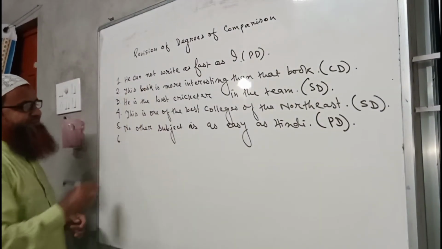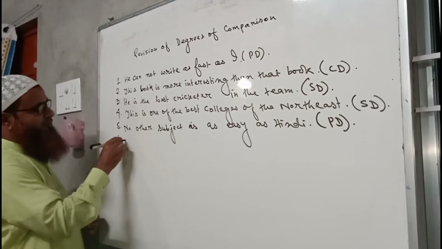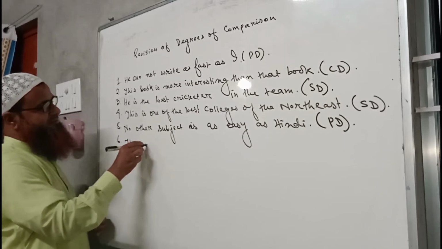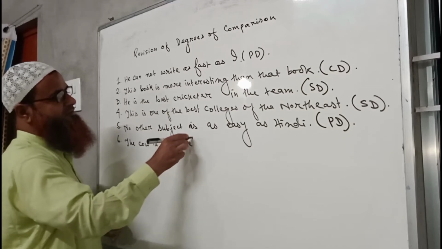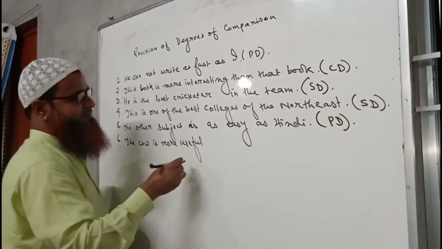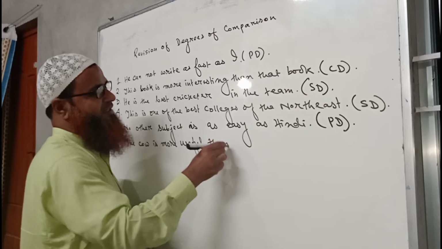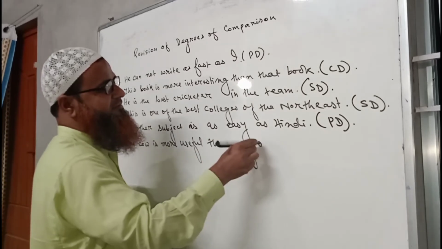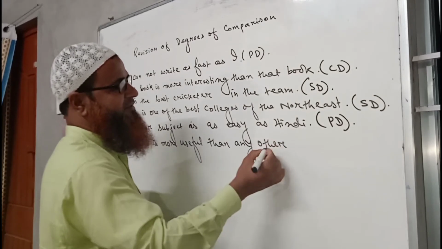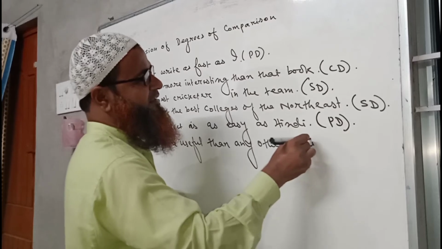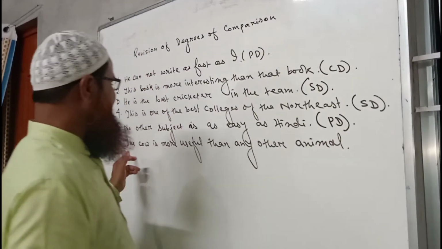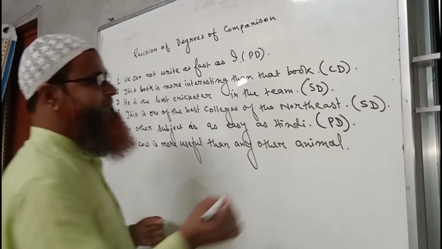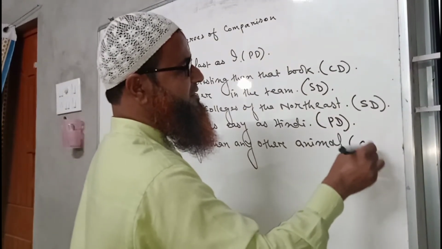Number 6. The cow is more useful than any other animal. This is a sentence of comparative degree. So here I am writing CD.